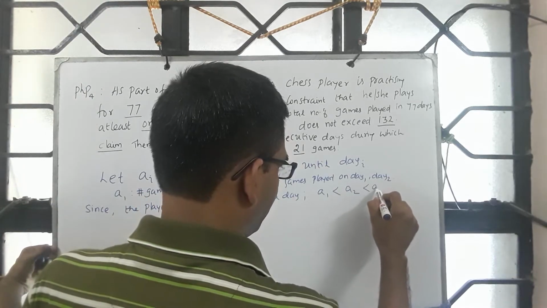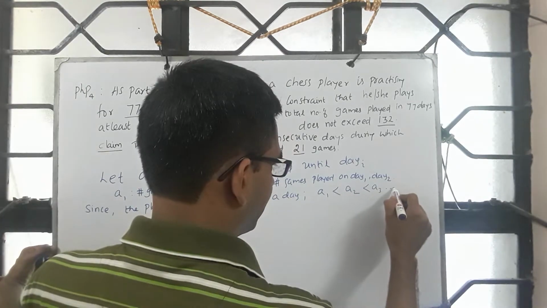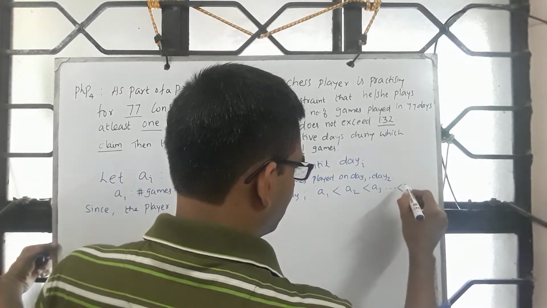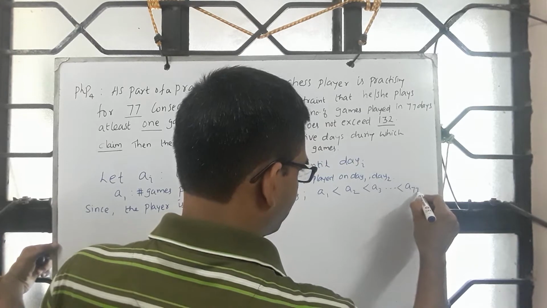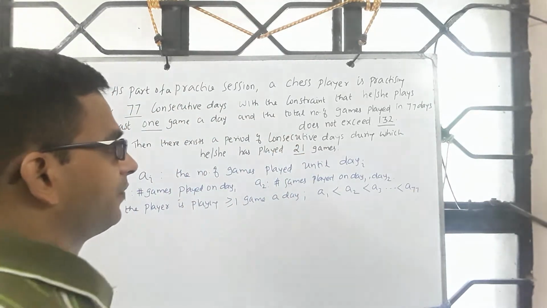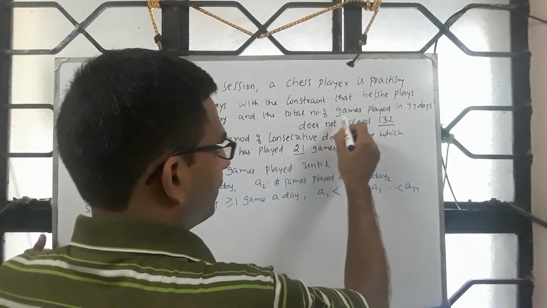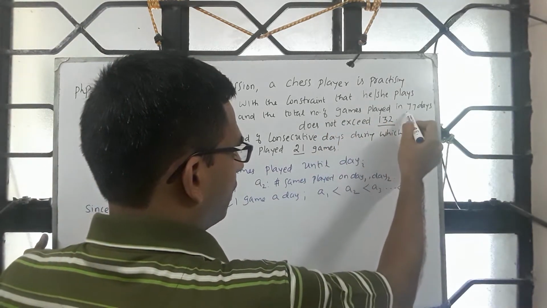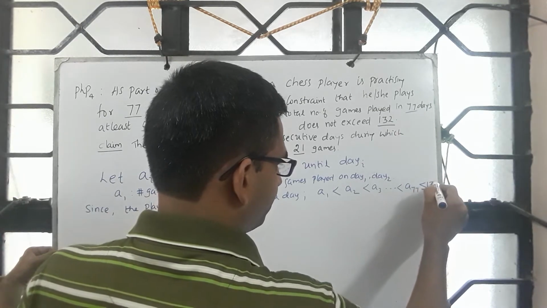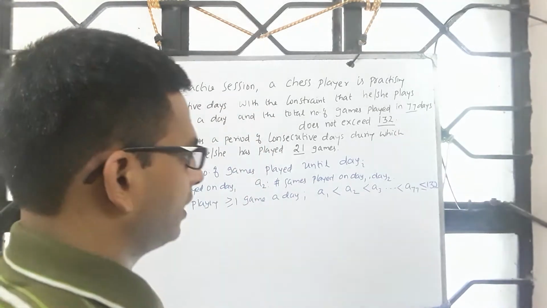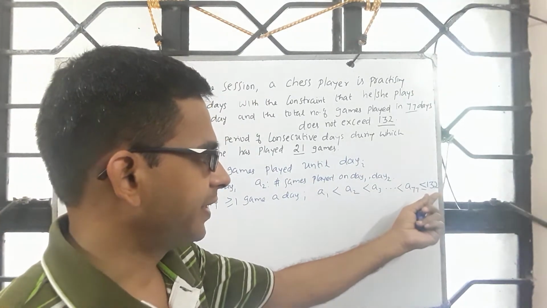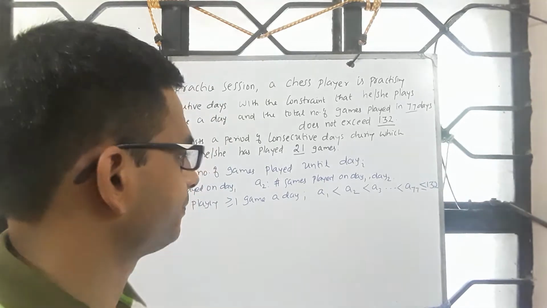And A3 will be more than A2. Like that it goes, all the way up to 77. We are given the fact that the total number of games played in all does not exceed 132, which means A77 will not exceed 132.